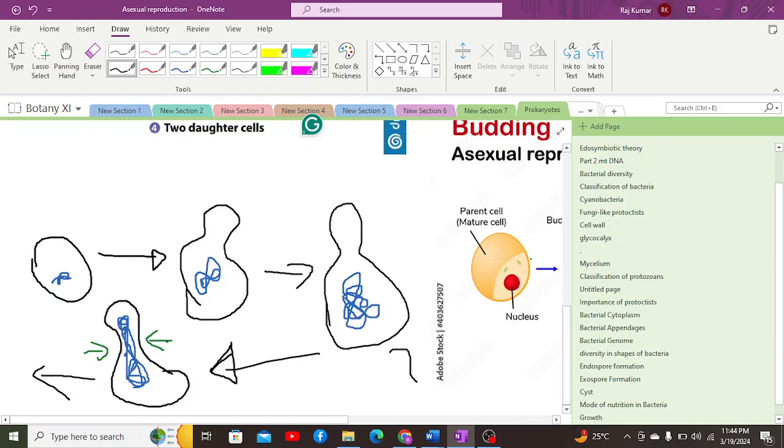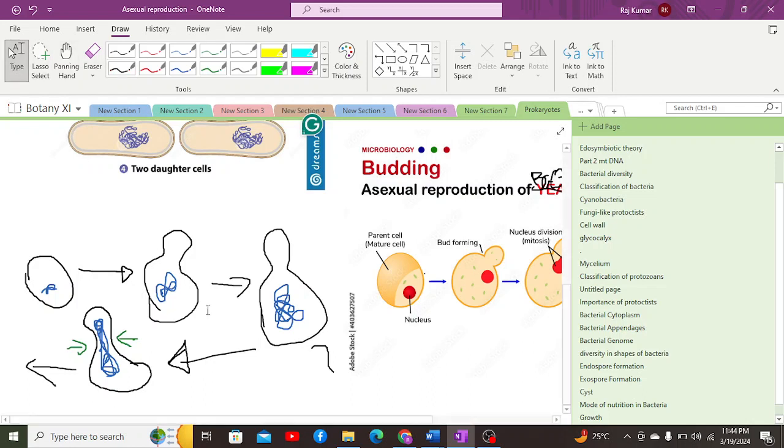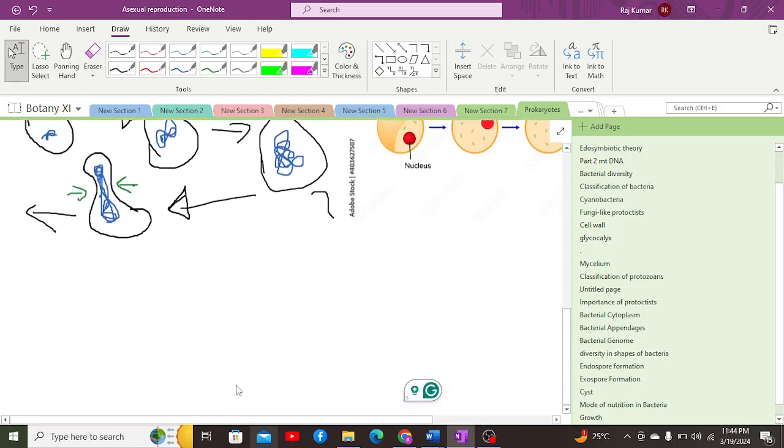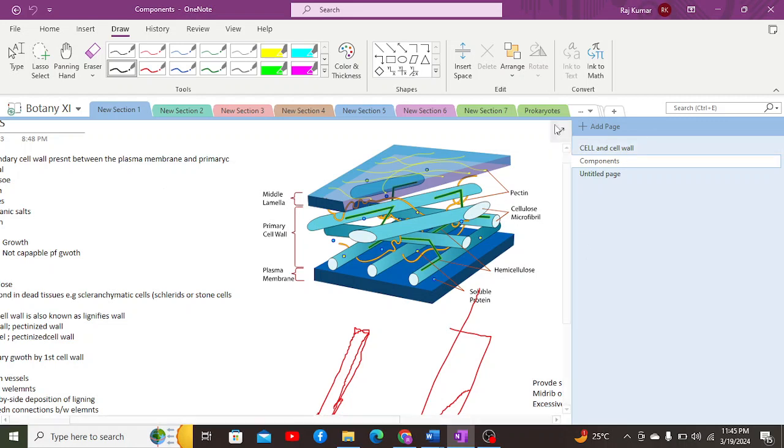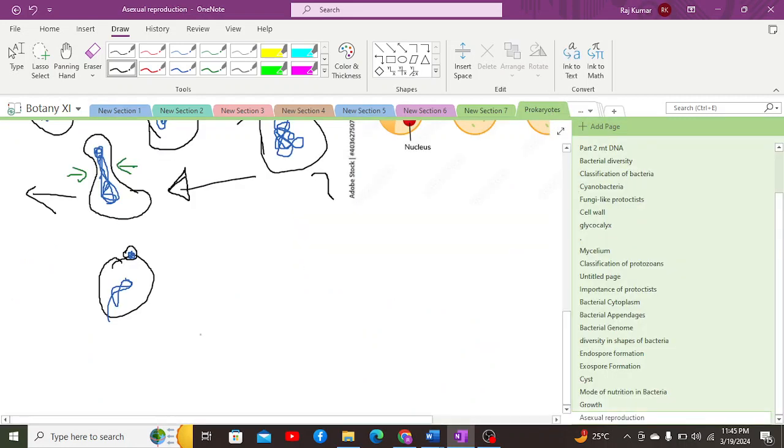Now, after the formation of the bud, there will be the separation of the bud. After separation, we basically have a separate bud which will mature itself, such that it remains fully functional to grow as a separate bacterial cell.